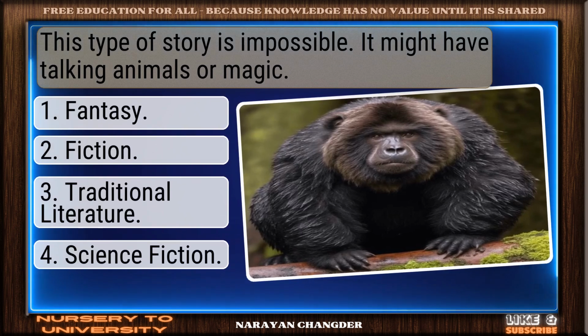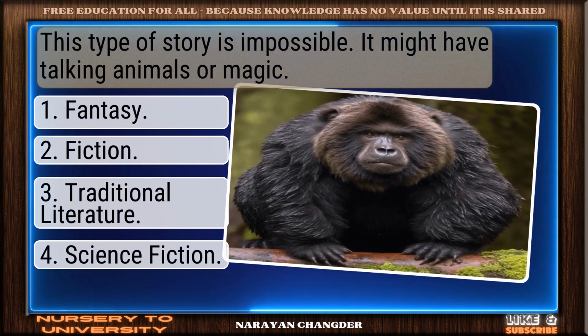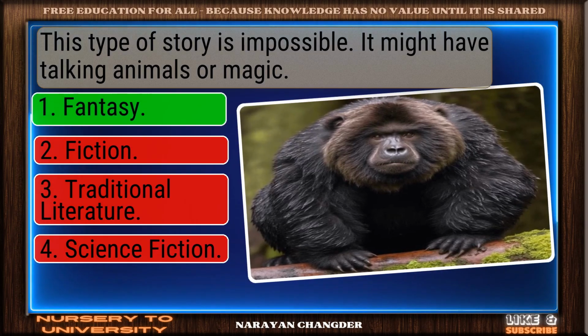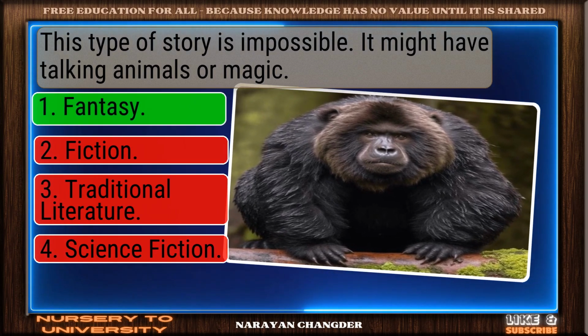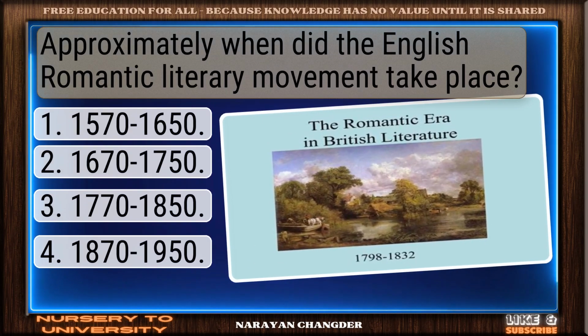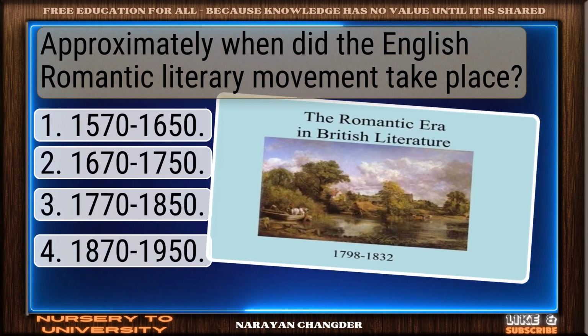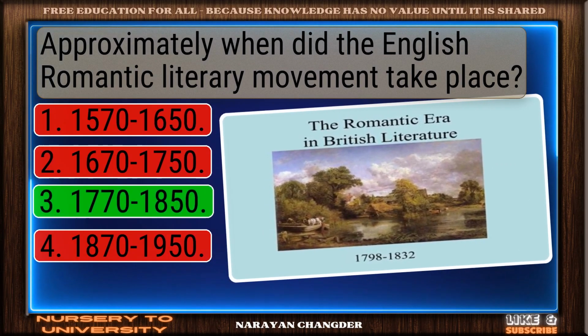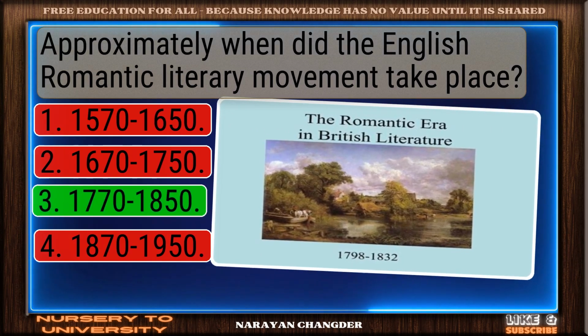This type of story is impossible. It might have talking animals or magic. Well picked. Fantasy is correct. Approximately when did the English Romantic literary movement take place? You're right. 1770, 1850 is correct.